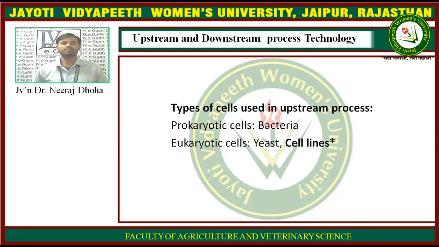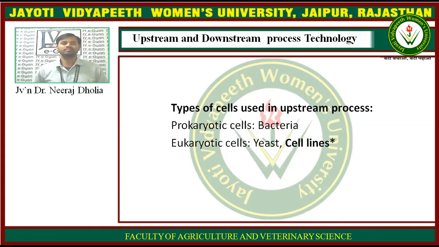which grow indefinitely. Obviously the handling of the prokaryotic cells is easy. The generation time is very short, so you get the product in less time through the prokaryotic cells or bacteria. Then why do you use the eukaryotic cells?